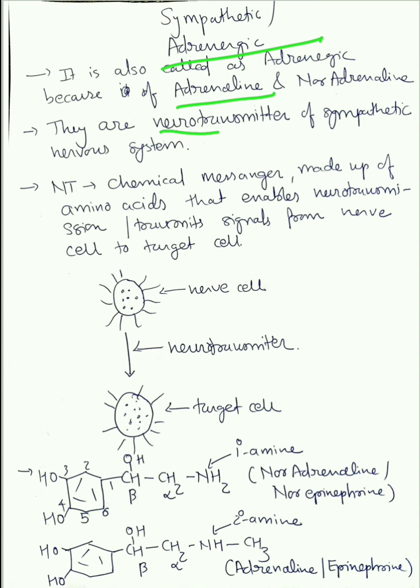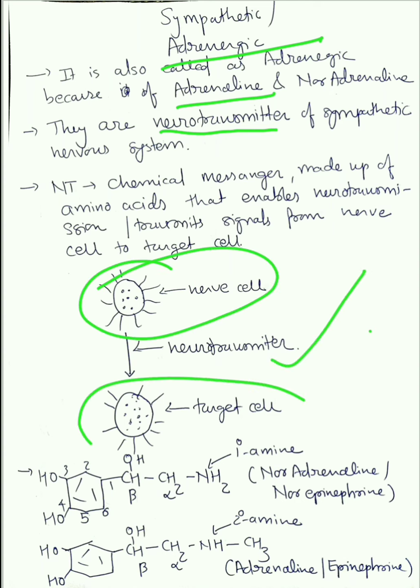Now the question is, what is a neurotransmitter? Neurotransmitters, first of all, are made up of amino acids, proteins, and proteins are made up of amino acids, so ultimately they are made up of amino acids, that enable neurotransmission, or you can say which transmit the signal from a nerve cell to a target cell. So these are chemical messengers which transmit the signal between a nerve cell and a target cell. If you can see, I have shown the diagram also. This is a nerve cell and this is a target cell, and in between the communication is happening via a neurotransmitter, and the neurotransmitter for the sympathetic system is adrenaline.